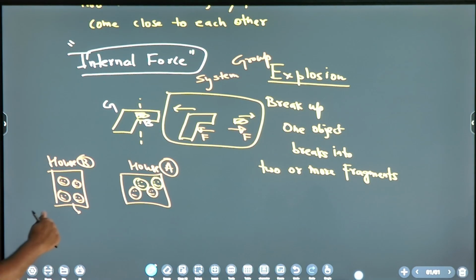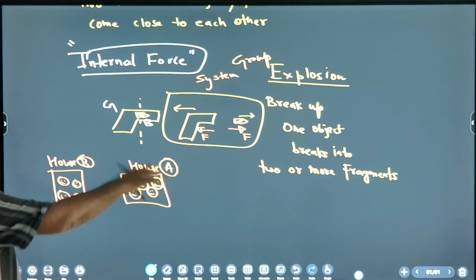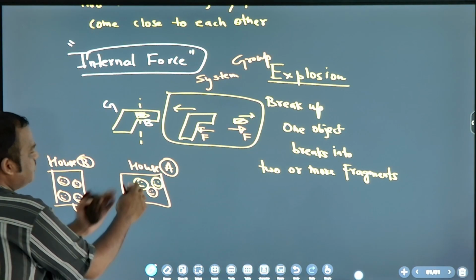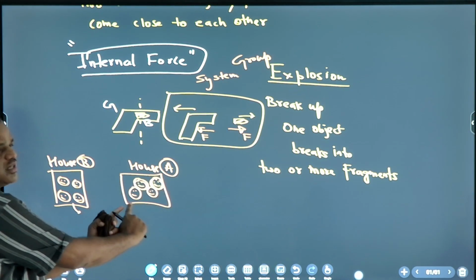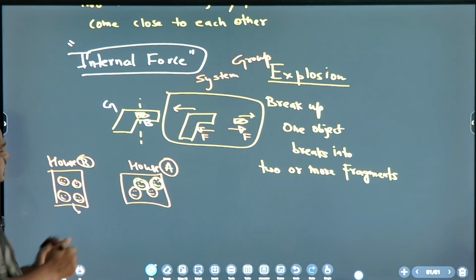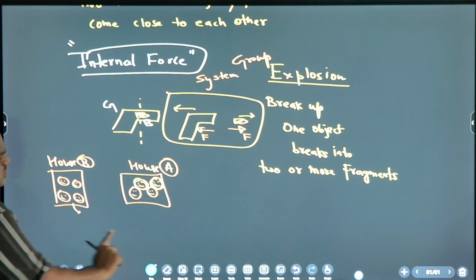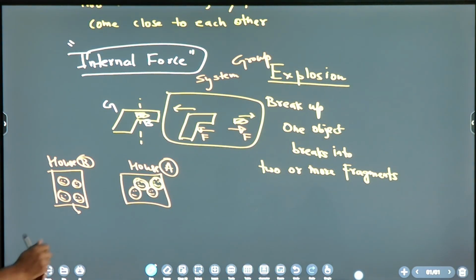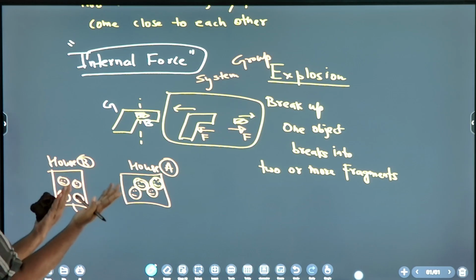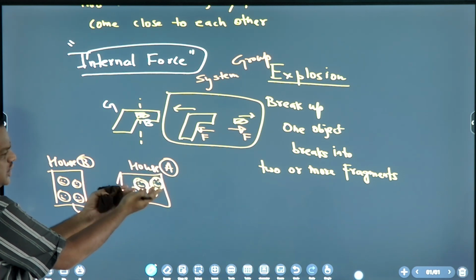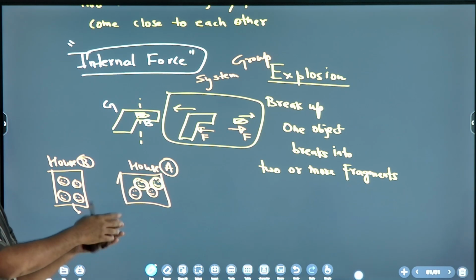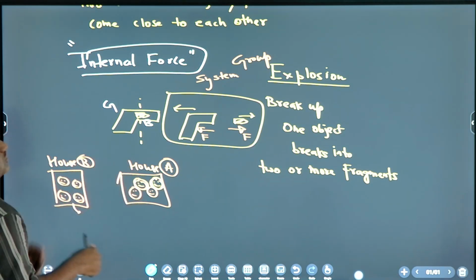Why should we go and check? Because this is a system, and internal forces are there. If a house B member also goes to house A, the situation will be worse. If they can solve all their matters internally, the problem is less and the solution is better. Understood?